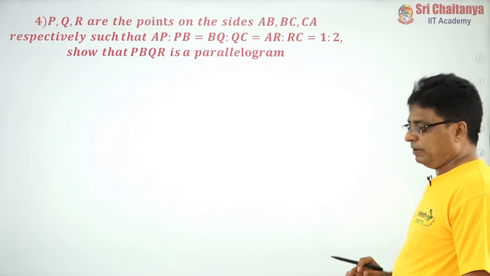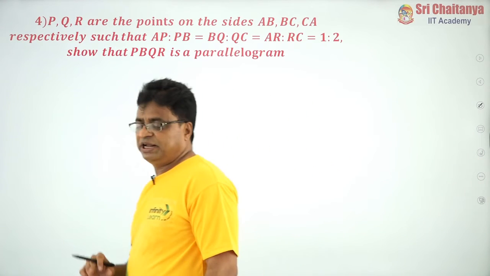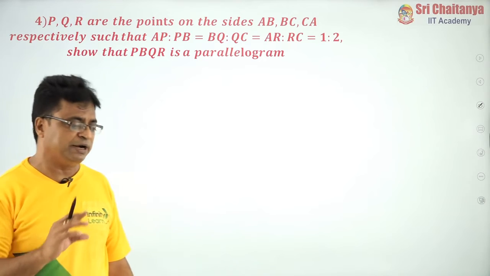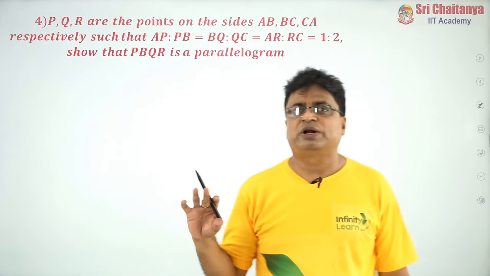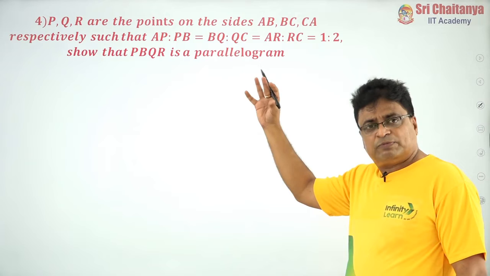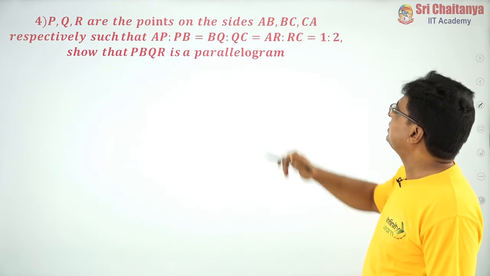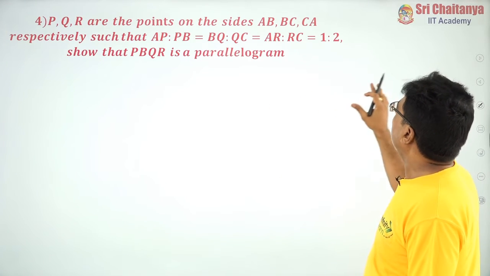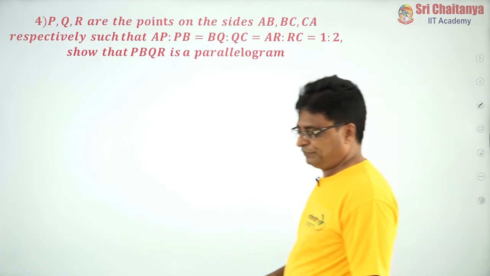Now another problem. Read the question carefully; this is also a valid problem, and questions like this have been repeated several times, especially in this model. Read the statement: P, Q, R are points on the sides AB, BC, CA.